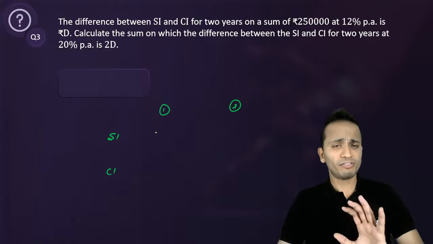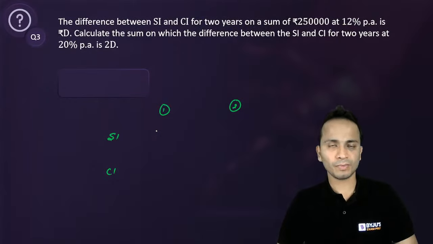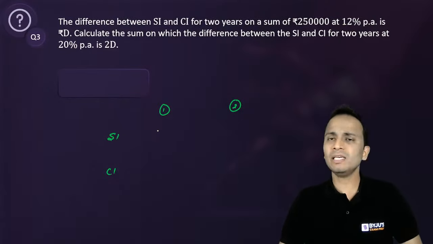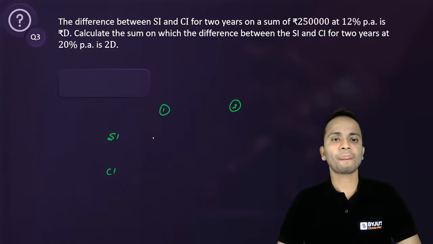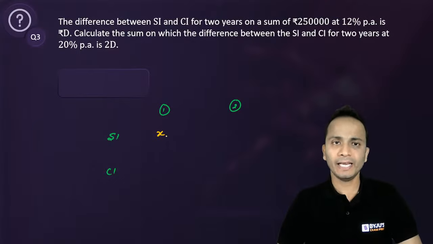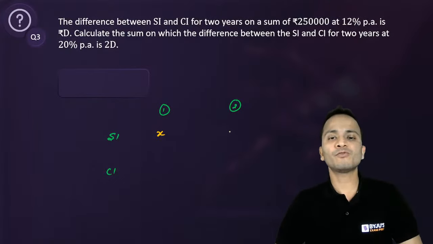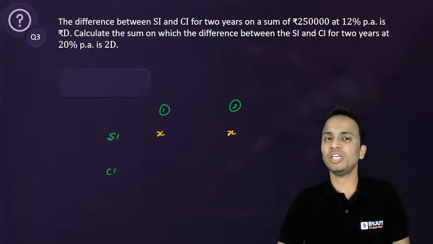Okay, so let's first of all understand the basic concept behind this type of question. I could have used the formula directly, but let us understand the basic concept. If I assume the simple interest for the first year as X, then the simple interest for the second year will also be X. Simple interest remains the same irrespective of which year we are talking about.